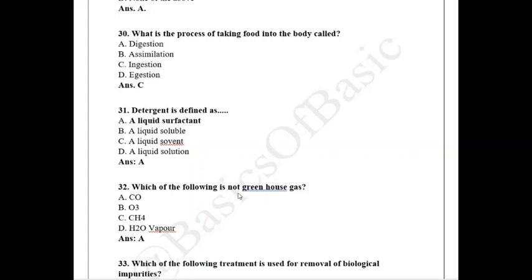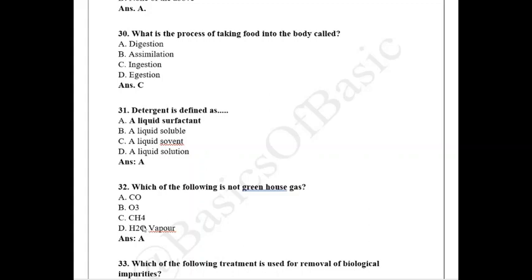So the question is which one is not? If you see the options, H2O vapor, CH4, O3, CO. So here O3 is ozone gas, CH4 is methane, which is also a greenhouse gas. So you can eliminate B and C. By seeing A and D, you may get confused between CO and H2O. So how come H2O vapor is also a greenhouse gas? If you see, the water vapor goes to the atmosphere and it also traps the heat in the atmosphere, causing the increase in the